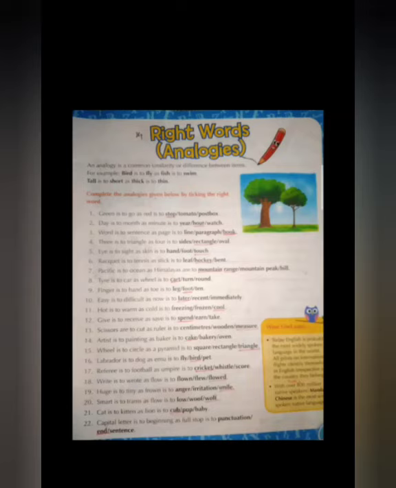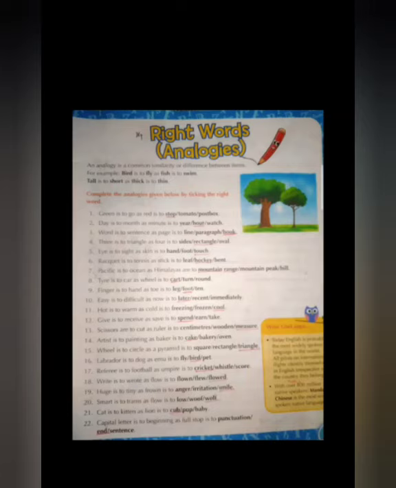19th one. Huge is to tiny as frown is to smile. Huge means very big, tiny means small. Frown means a very, very sad face. Smile, everyone knows. S-M-I-L-E, smile. The answer is smile. Underline smile.